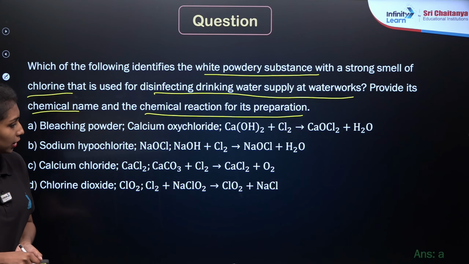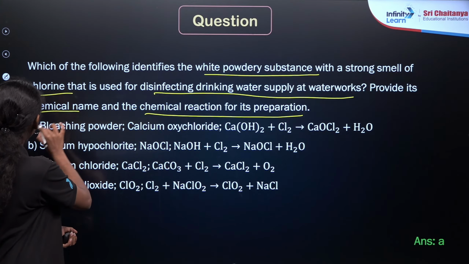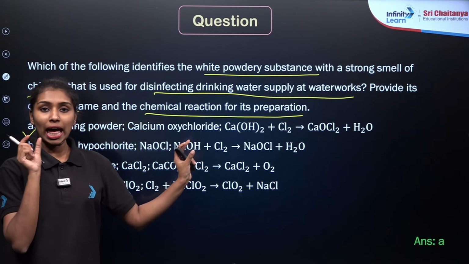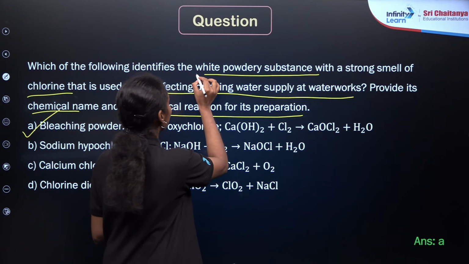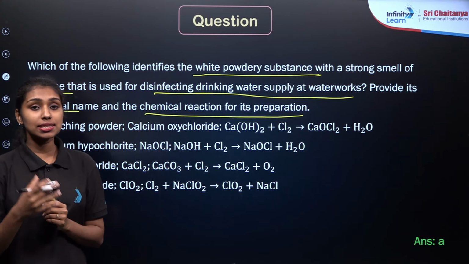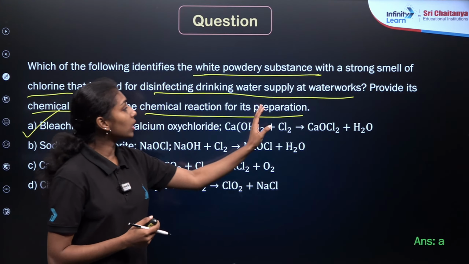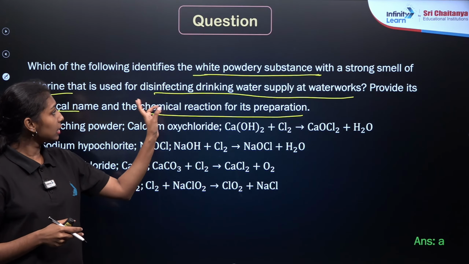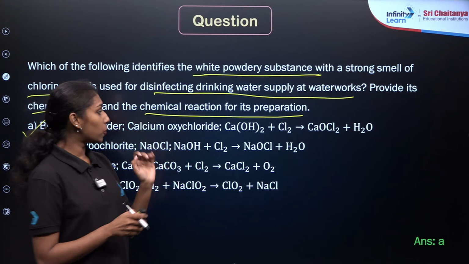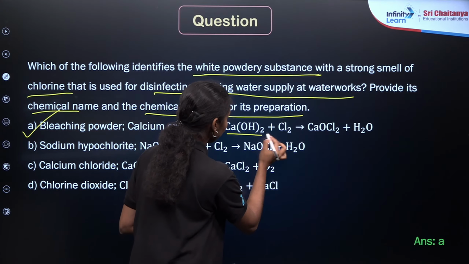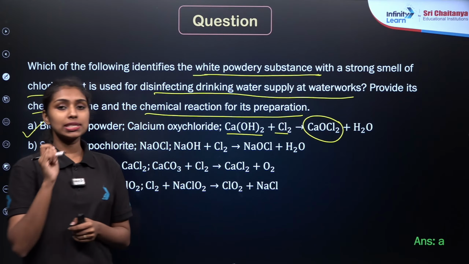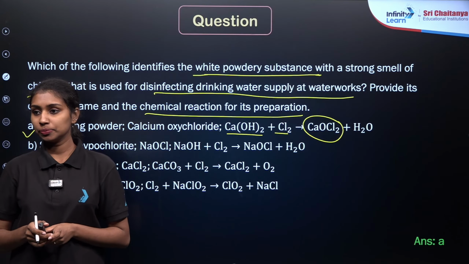Okay, option A, right? Yes, option A is the correct answer. We have already discussed it in the previous question also, right? So the bleaching powder is a white powdery substance, white powder color, right? Many of you may have seen it in your home. It will be used as a disinfectant in drinking water supply, right? During water supply, we are using it as a disinfectant. This is known as the bleaching powder. The method of preparation of bleaching powder is the treatment of calcium hydroxide with chlorine. So this is the chemical formula of the bleaching powder, CaOCl2. Is that clear?